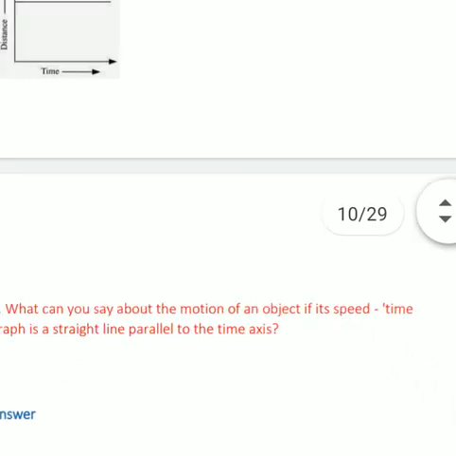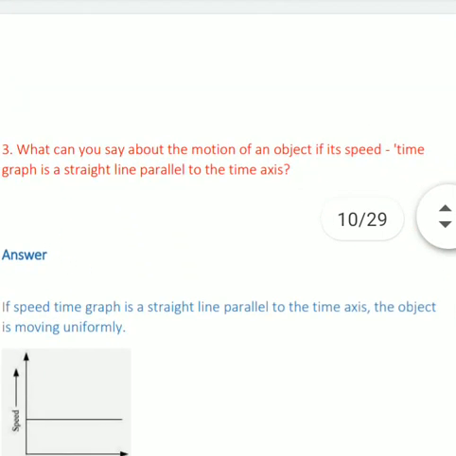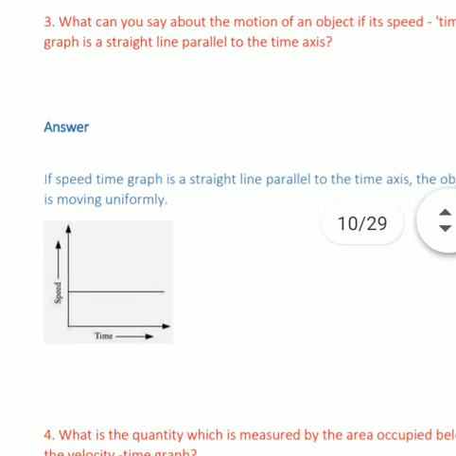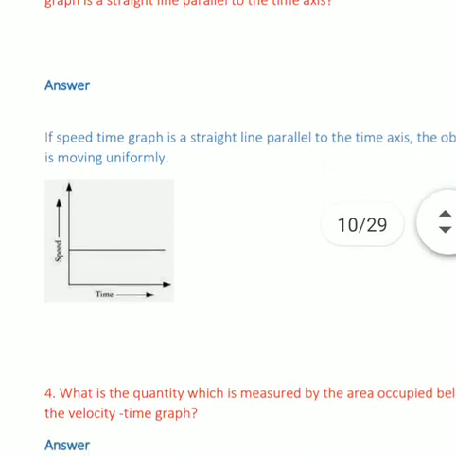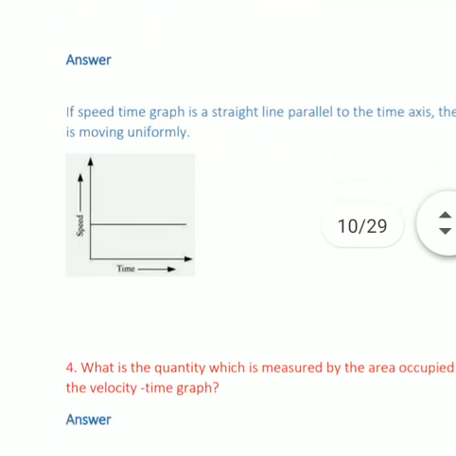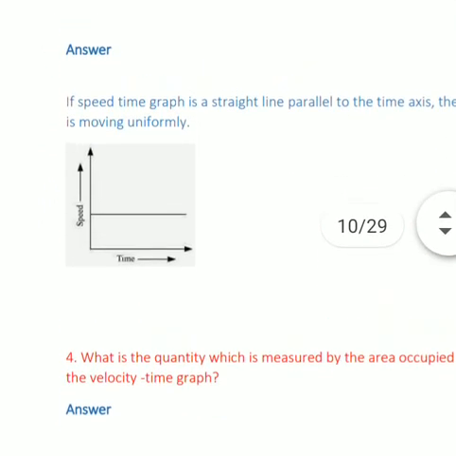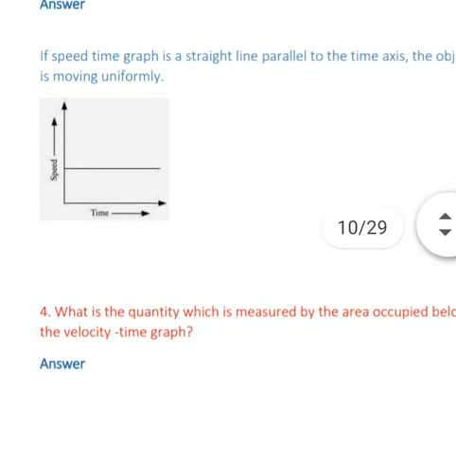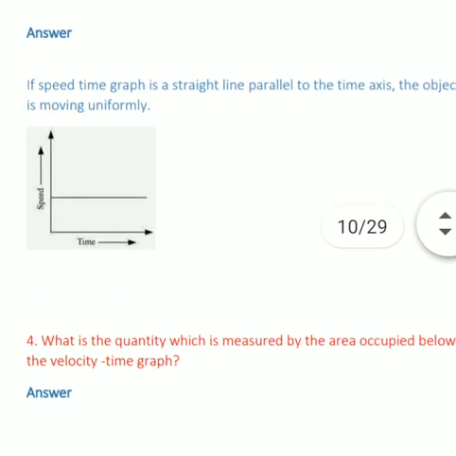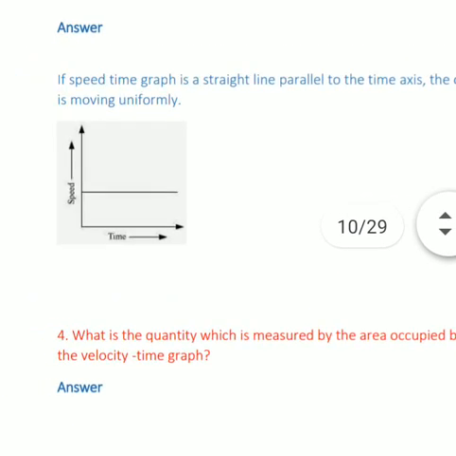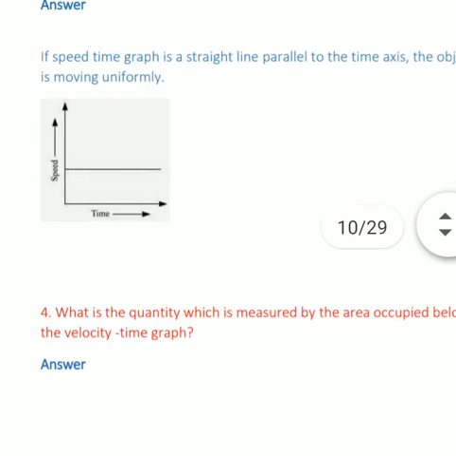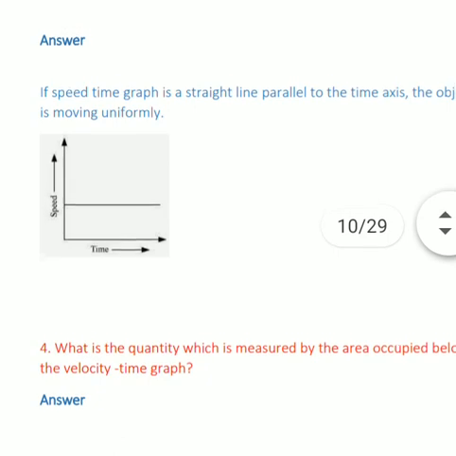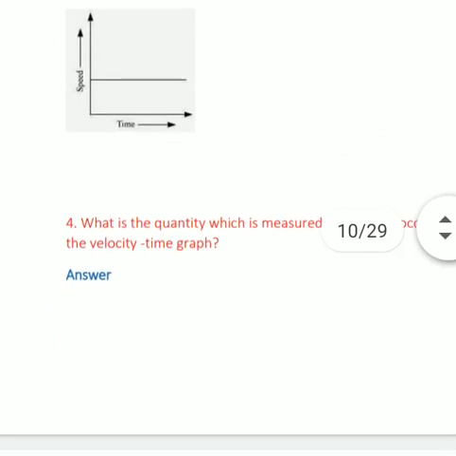What can you say about the motion of an object if its speed time graph is a straight line parallel to the time axis? In the second question, we have discussed uniform motion. Whenever any object travels with a constant speed, then we can say that the object is in uniform motion. So in this case, speed is the same, so the answer is the object is traveling uniformly.